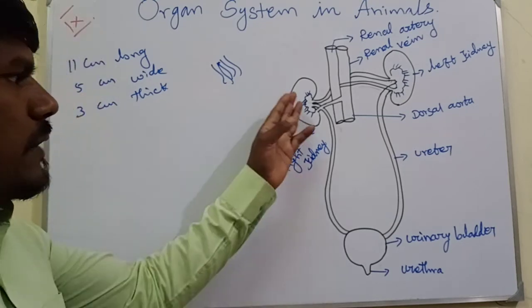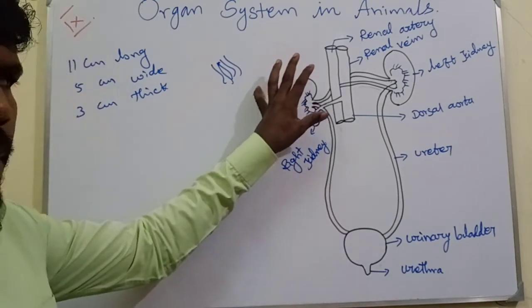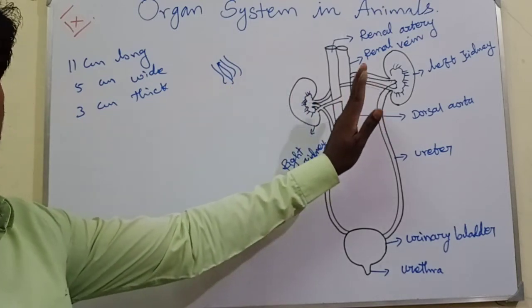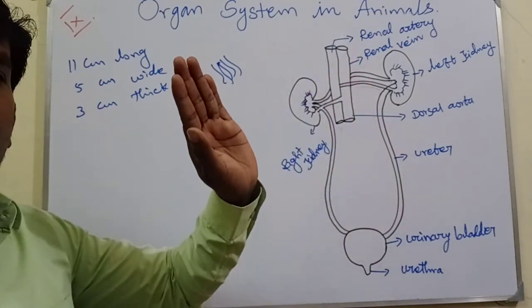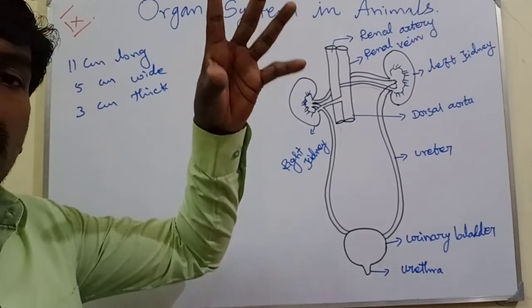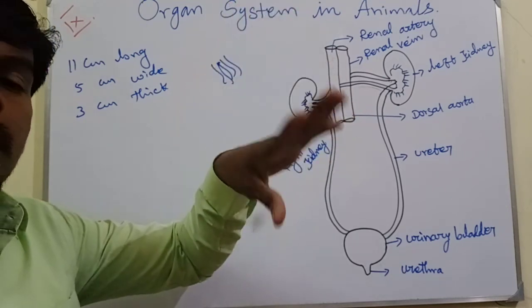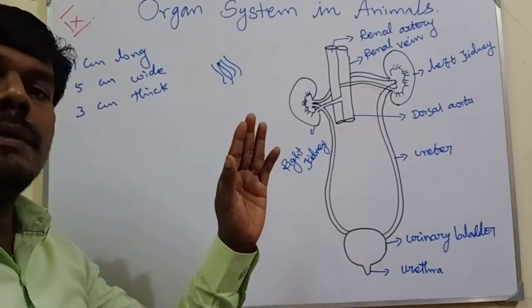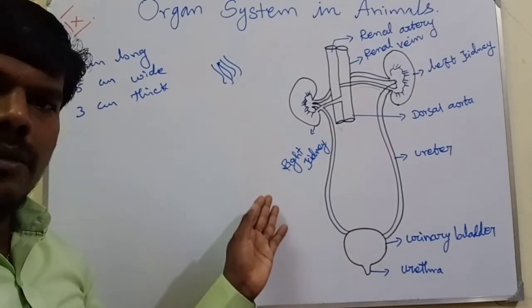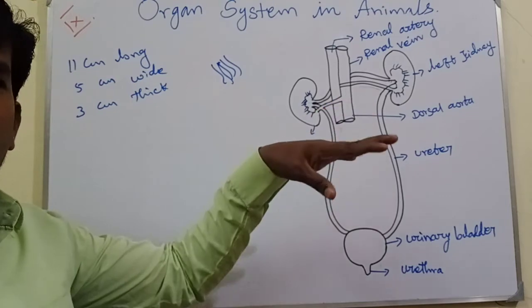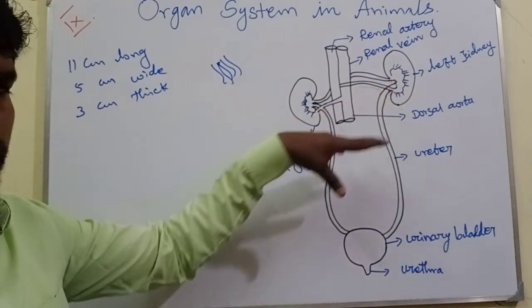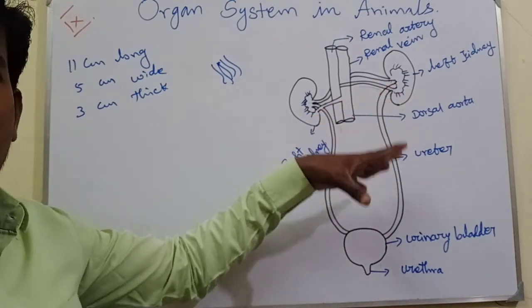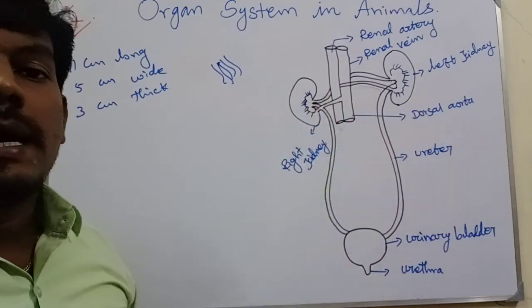Now the nephron, which you will study clearly later, is composed of the glomerulus, Bowman's capsule, and then the convoluted tubule and loops. Four kinds of loops are present. Deoxygenated blood containing wastes enters the kidney. The nutrients that are needed are reabsorbed, and the remaining particles are released as waste.